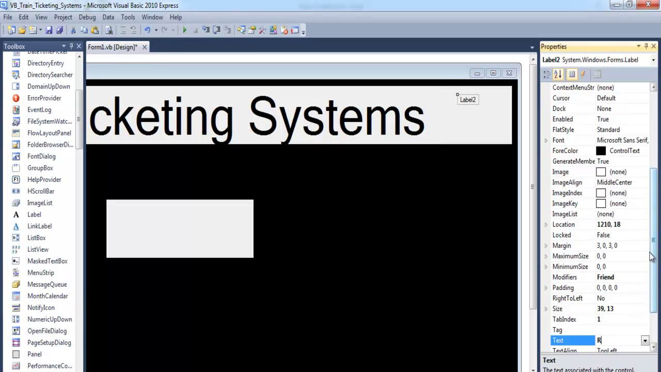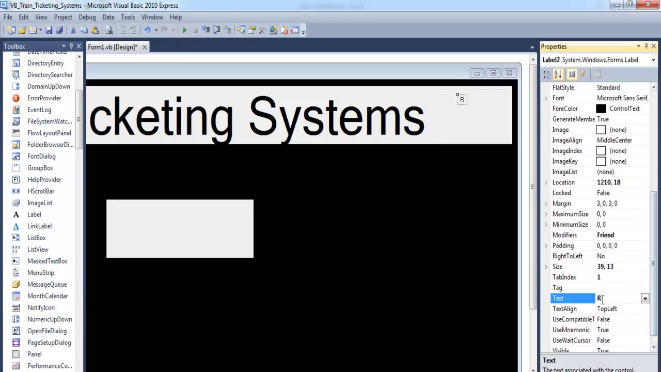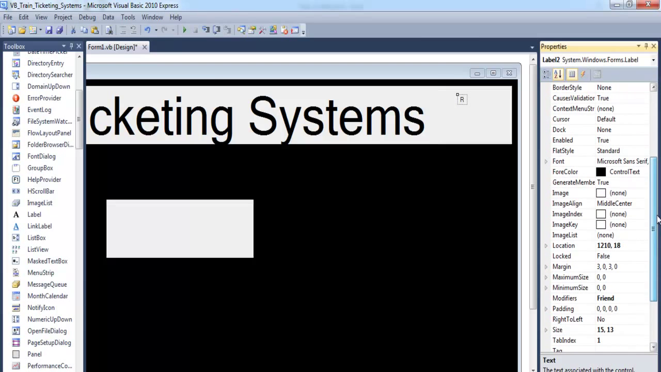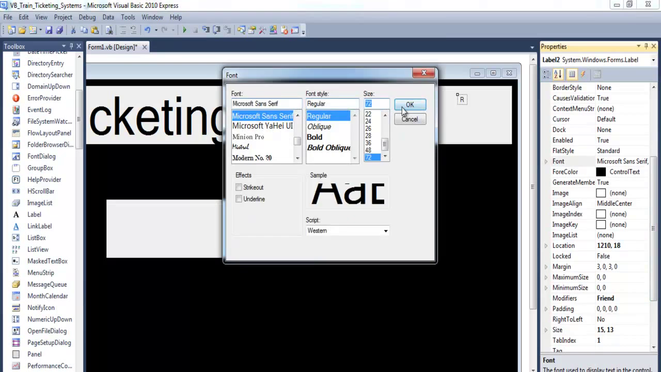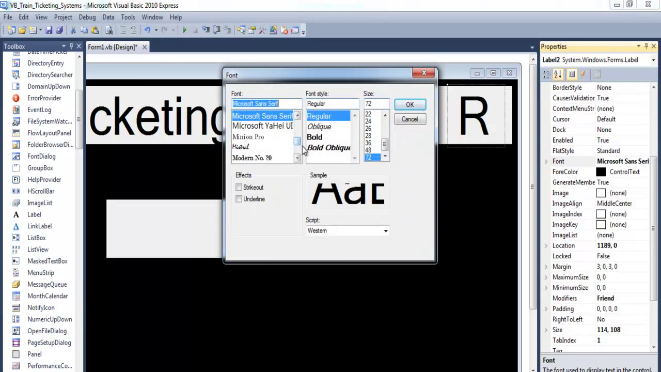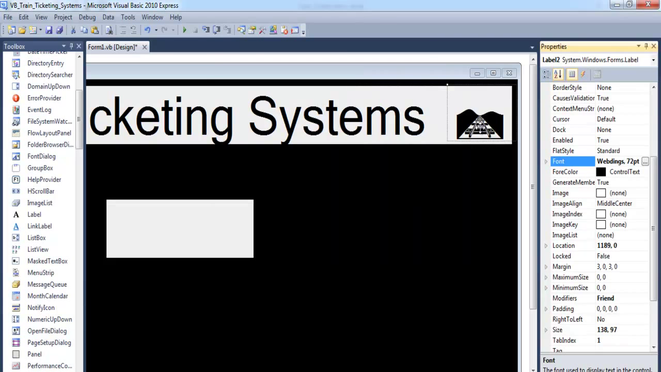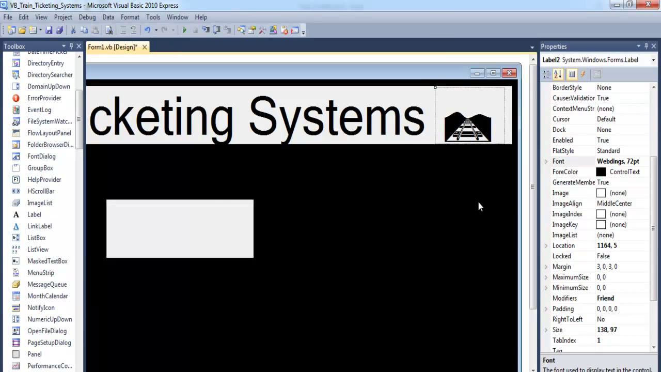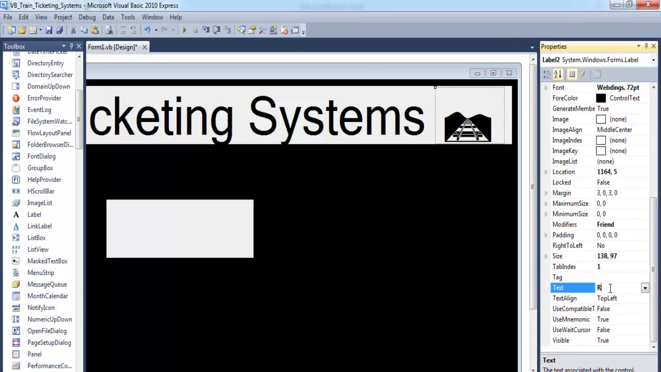Change the size. If you notice, I've entered the letter R in there. Change the size to maybe 72 as well. Move it up. Now change the font style. Let's change the font style to Webdings. There we go. Now I want the train. Yep, there we go. And that is my logo right there. You see, the letter R will give you the design of a train track actually, provided you select Webdings right here, the text will be the letter R.